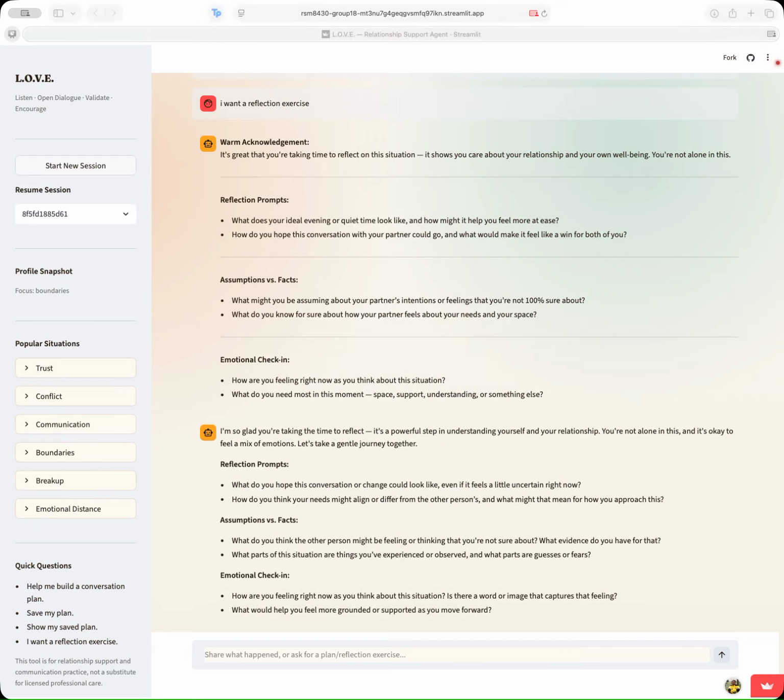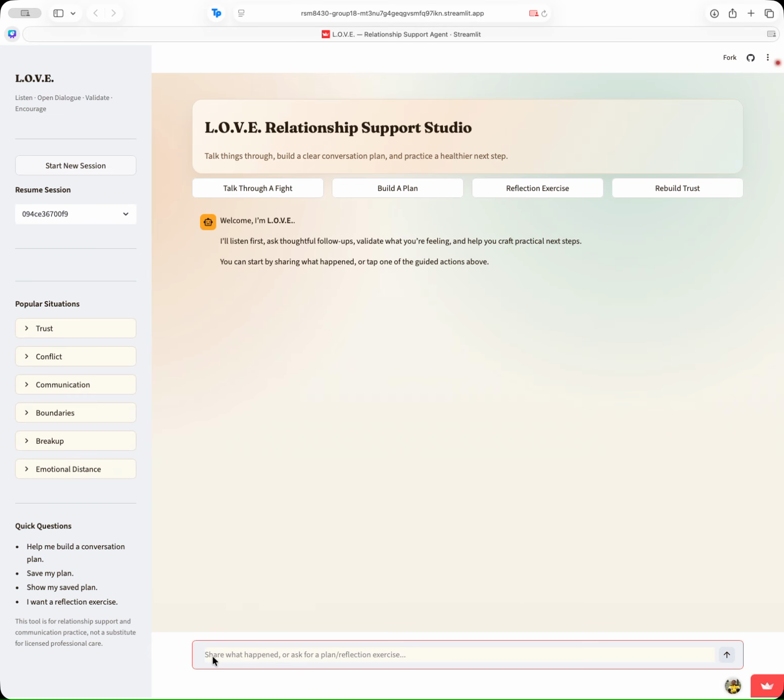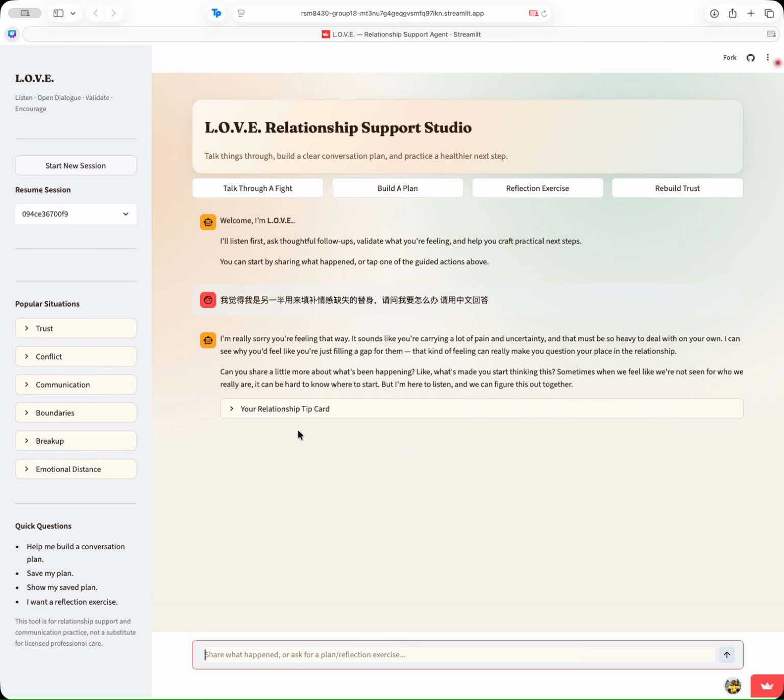Another thing I'd like to mention is that this tool supports multiple languages. So let's enter this prompt in Chinese and we'll let it think. And it has outputted what it would do usually.